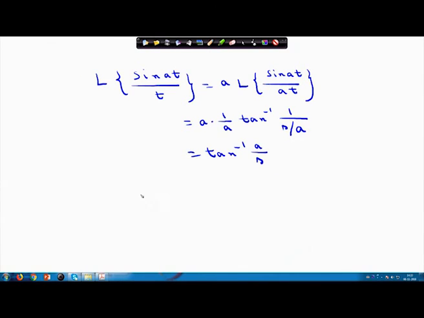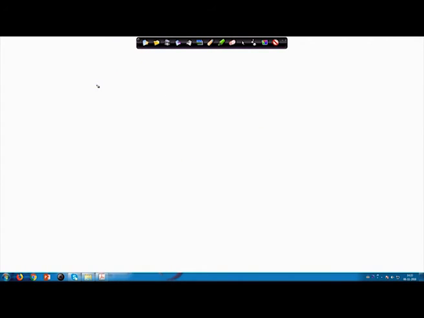So the Laplace transform of sin at by t is tan inverse a by s. The second part was cos at by t. We know that the Laplace transform of cos at is equal to s by s square plus a square, which is F(s).